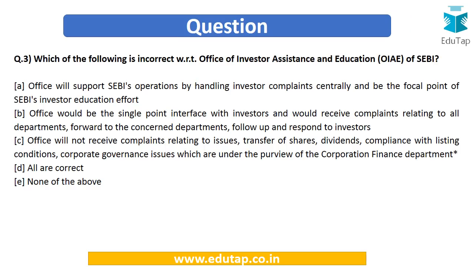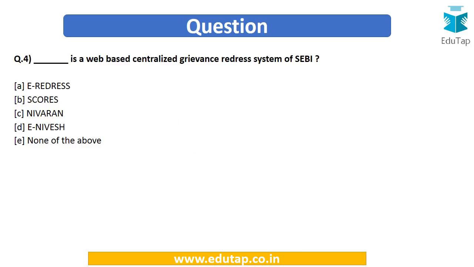So now we can easily answer this question. Option number 3, which said that they will not receive the complaints with regard to issues, transfer of shares, dividends, etc., is going to be the incorrect one. So the answer is option number C. Now let's move to the next question.